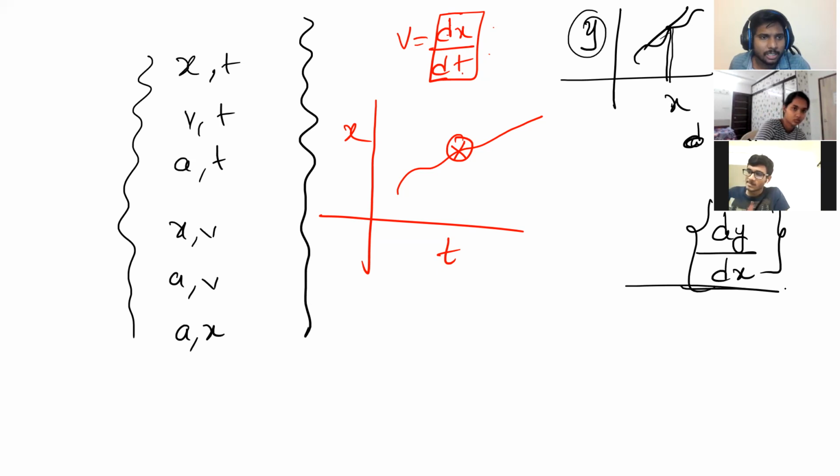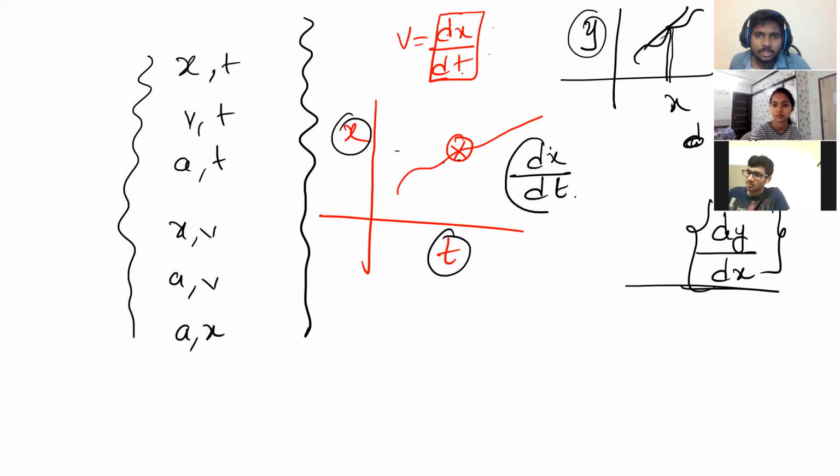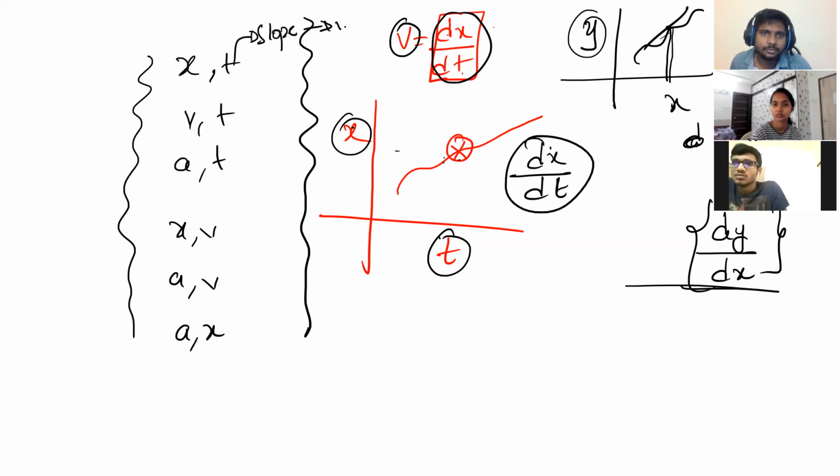In chemistry also it might be useful, maths also, you might have solved it. Similarly, the xt graph slope is nothing but dx by dt. That means if you want velocity, dx by dt, the xt graph slope will give you velocity. Got it? Yes, sir. But you know dx is equal to v dt.